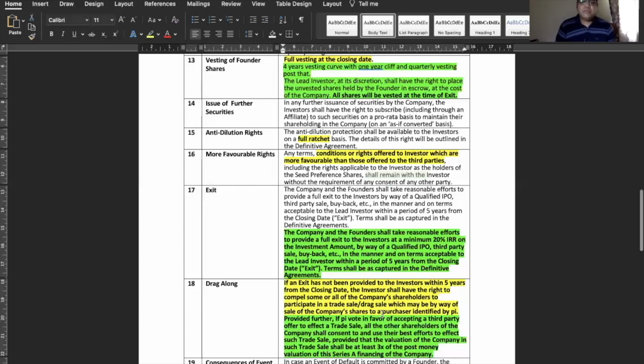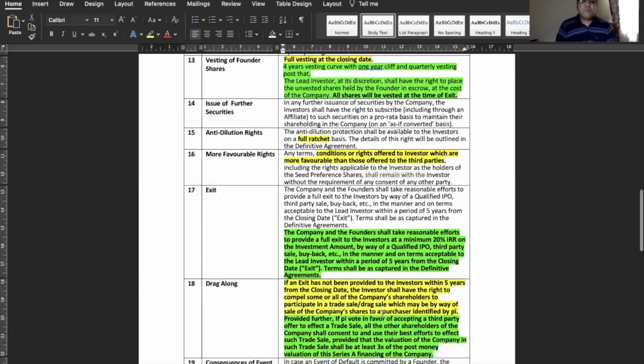Similarly, the exit is also where, as we mentioned, a typical range of 5 years has been kept to get a minimum return of 20%. You can argue why 20%, why not 15%? That is a very aggressive thing to have, to keep 20% as the exit return percentage.